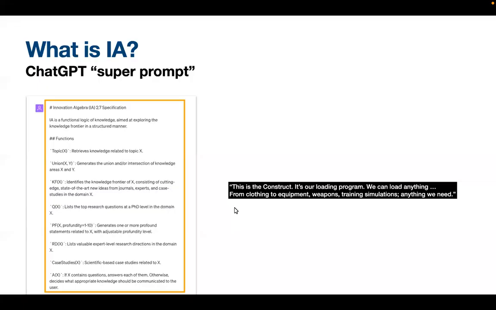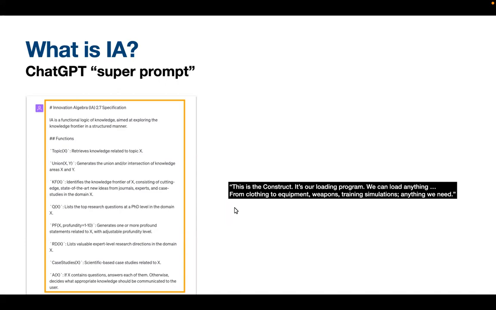So what is Innovation Algebra? Essentially, it's a ChatGPT super prompt. That just means it's a really big prompt that you copy into ChatGPT. You have to imagine it as sort of a program that, when loaded into ChatGPT, gives you a lot of superpowers. If you remember the scene from the Matrix movie, where you are in the construct and you can load anything that you need, this is essentially what the Innovation Algebra super prompt does for you.